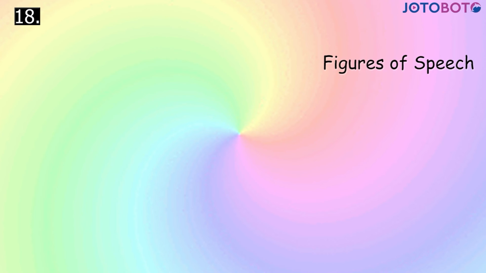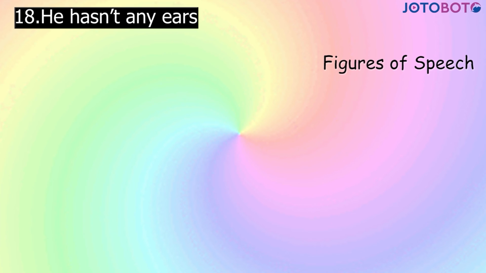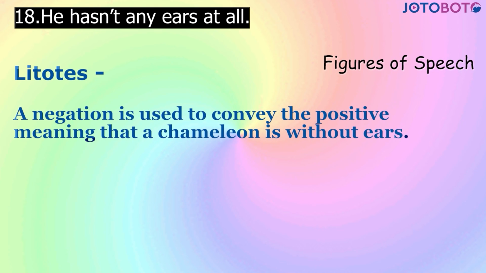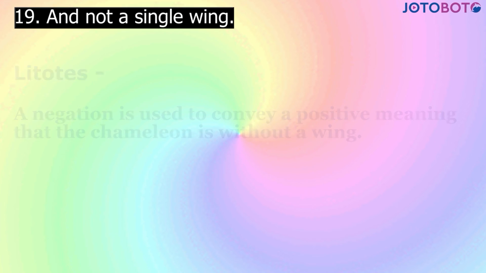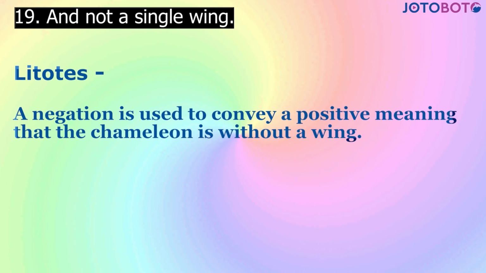Next, he hasn't any ears at all. The figures of speech are litotes. A negation is used to convey the positive meaning that a chameleon is without ears. Synecdoche. Part, ears, stands for the chameleon. Next, and not a single wing. The figure of speech is litotes. A negation is used to convey a positive meaning that the chameleon is without a wing.